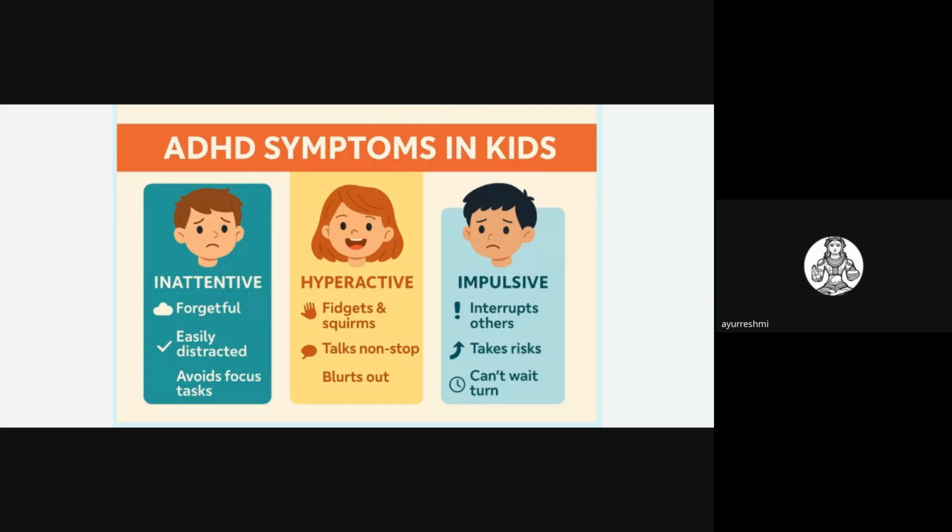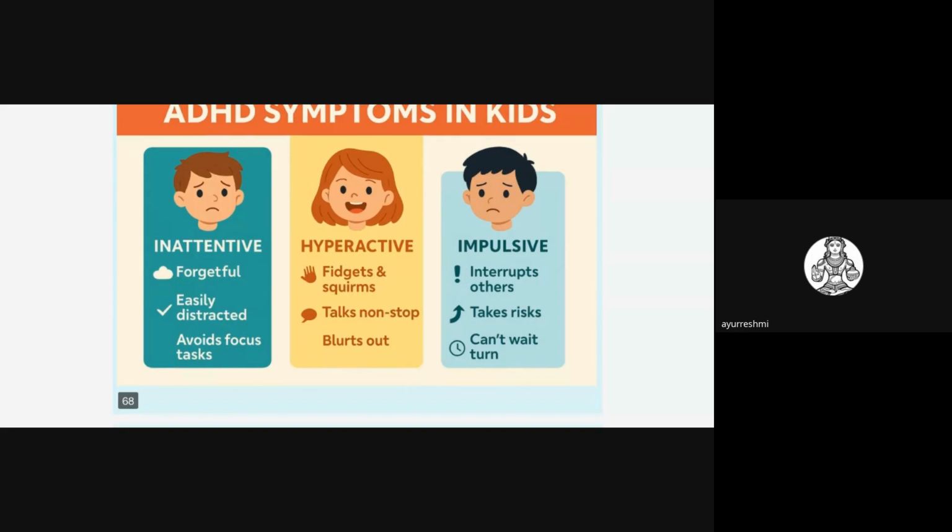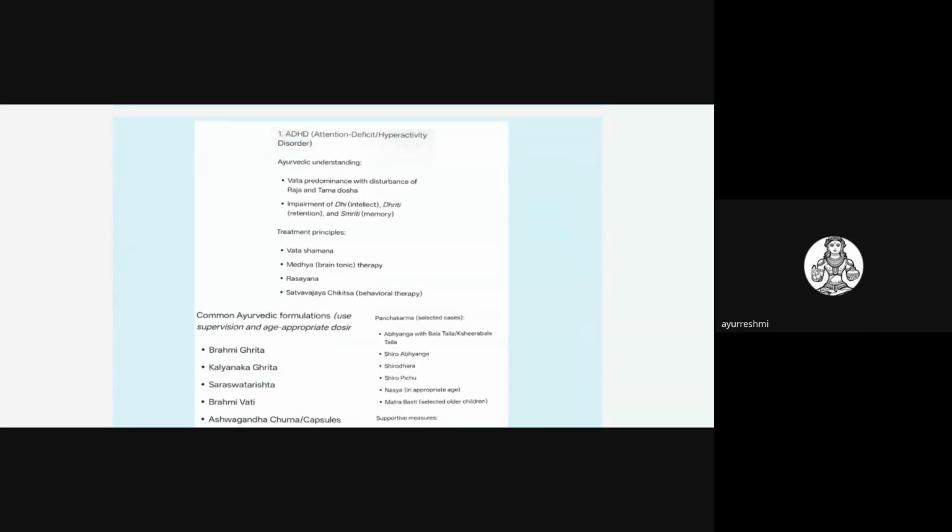The baby will be continuously talking, related to hyperactivity, and impulsiveness will also be there. So whenever others are talking, the child will interrupt them, take risks, and can't wait for their turn. All these are common features. And mainly there is Vata predominance with respect to Ayurveda.